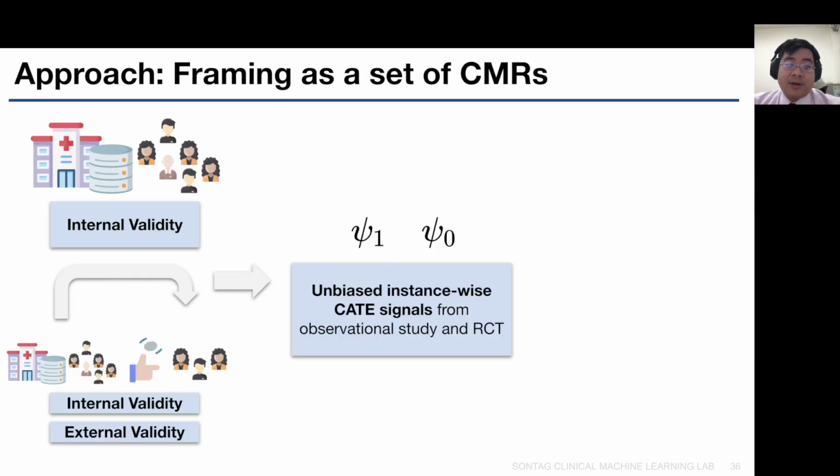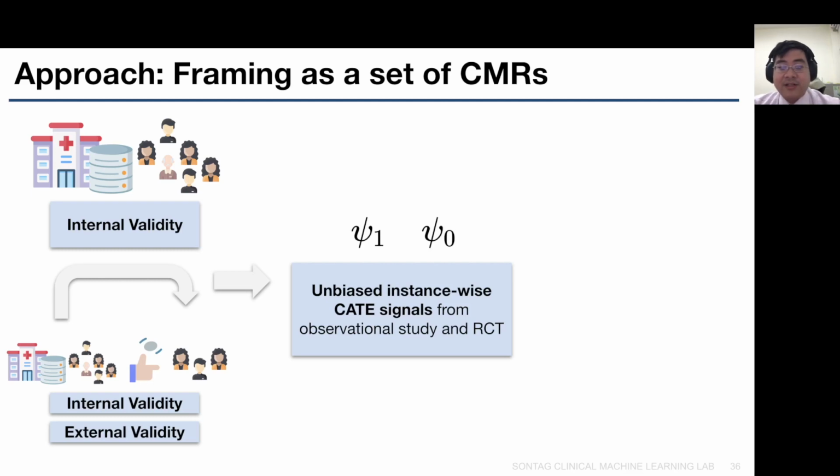Now we can get into our falsification procedure. With the assumption of internal validity of RCT and both internal and external validity of observational study, we can construct a set of unbiased instance-wise conditional average treatment effect signals from the observational study and the RCT.